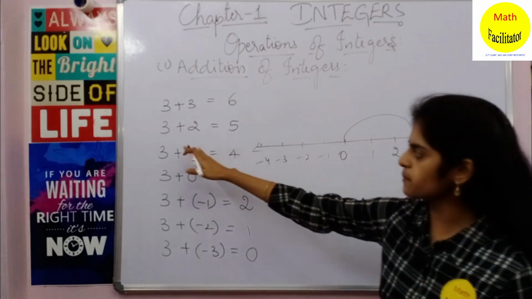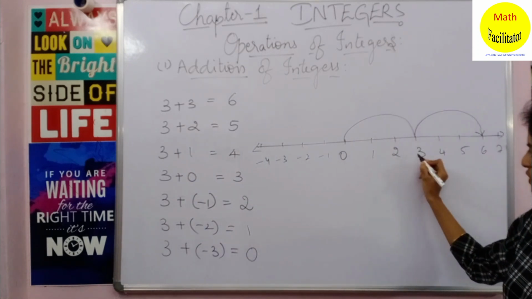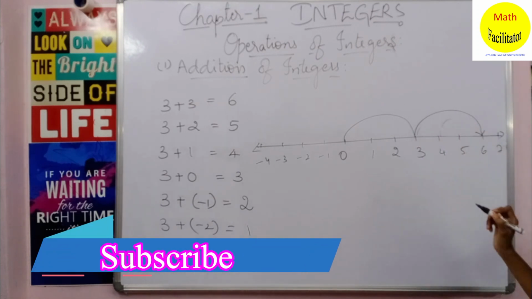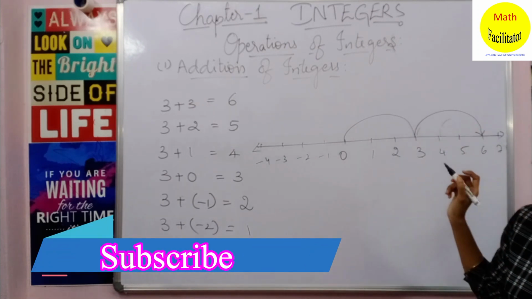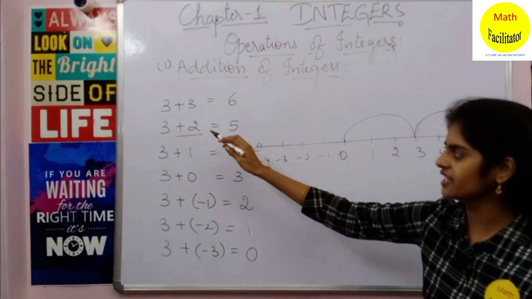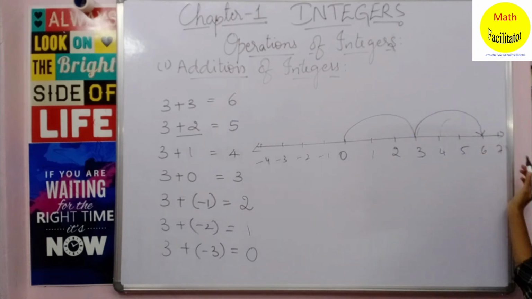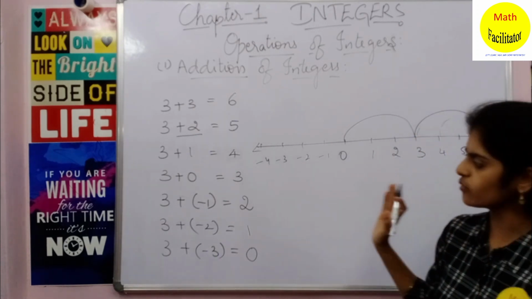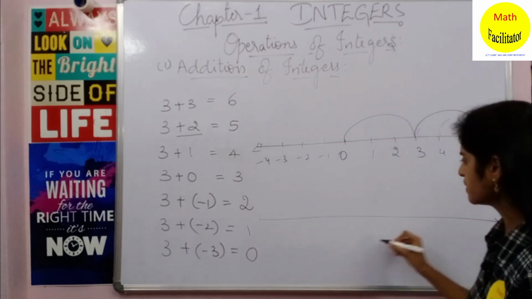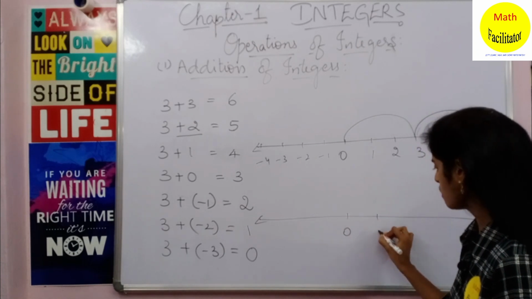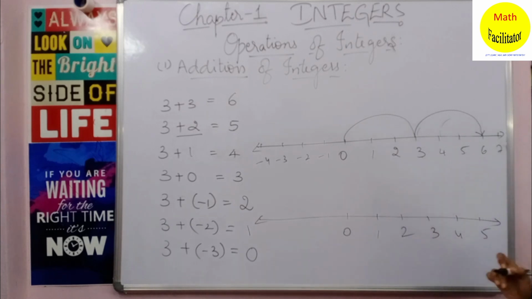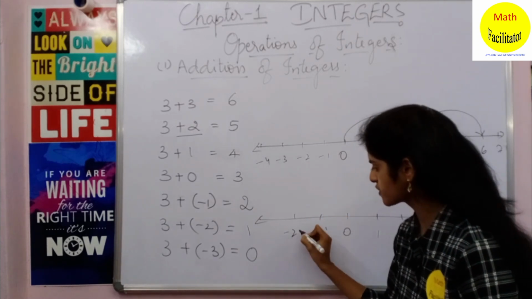Now 3 plus 2. From 0 it is 1, 2, 3, plus 2. So it is 1, 2. 2 places you are moving to the right and you got the answer 5. That means when you are adding a positive number to the given integer, you are moving to the right side of the number line. Clear? Now let us see what happens when we are adding a negative integer. Now let us draw another number line. So this is 0, 1, 2, 3, 4, 5 and so on, and this is minus 1, minus 2 and so on.